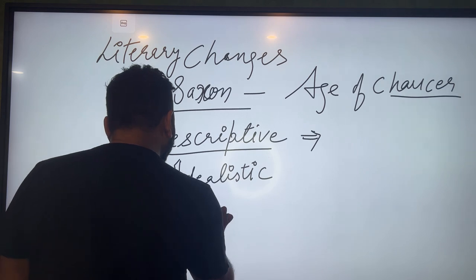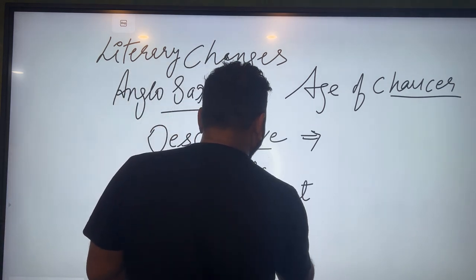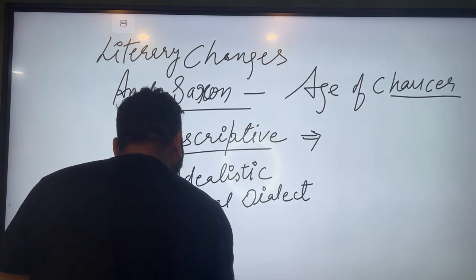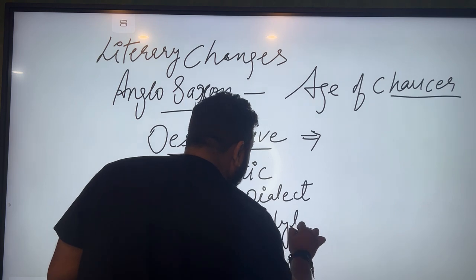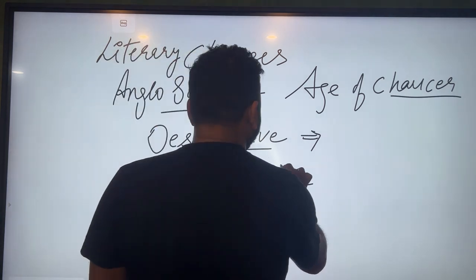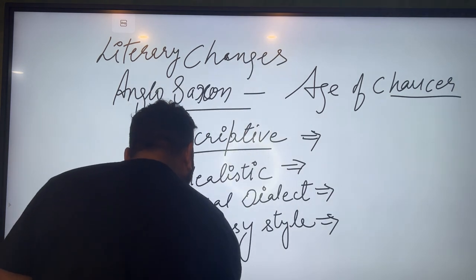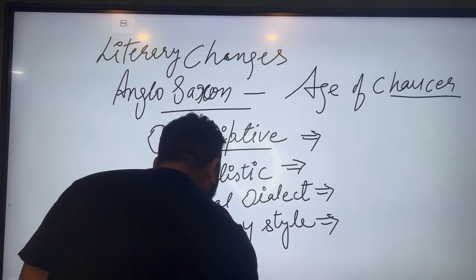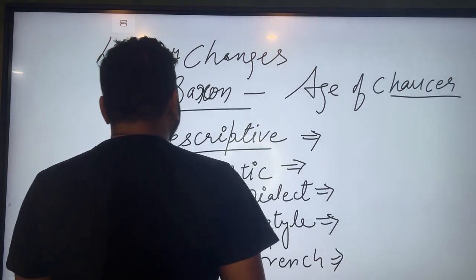They were using local dialect, and they were writing in prosy style, and they were writing in Latin and French. These are some major changes.